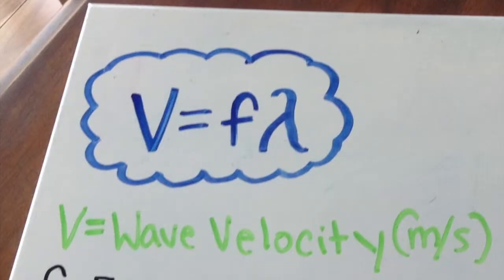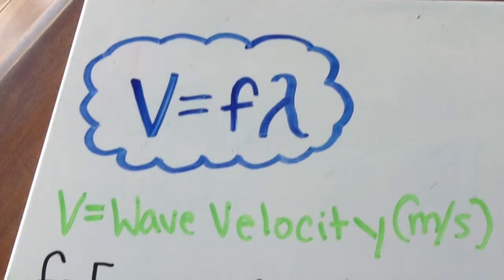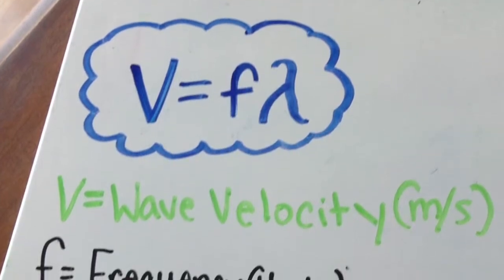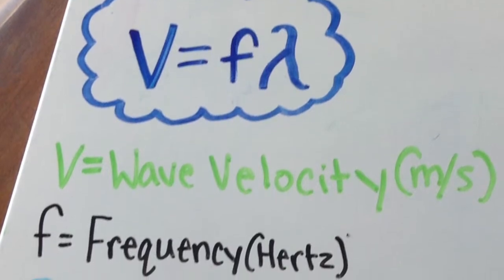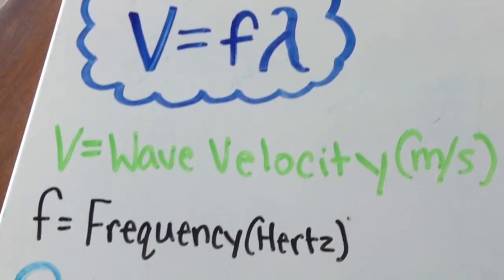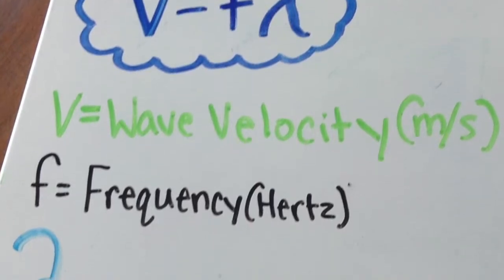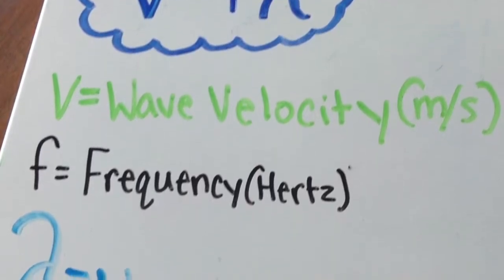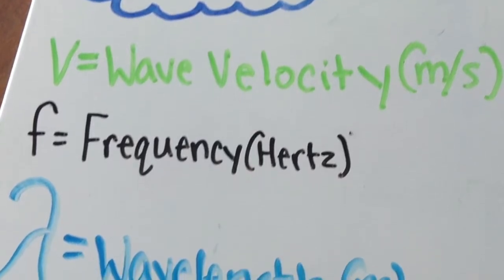The speed of a wave, v, equals frequency times wavelength. The speed of a mechanical wave is constant for any given medium. When a mechanical wave's frequency is increased, its wavelength must decrease in order for its speed to remain constant. The speed of a wave changes only when the wave moves from one medium to another, or when certain properties of the medium are varied.